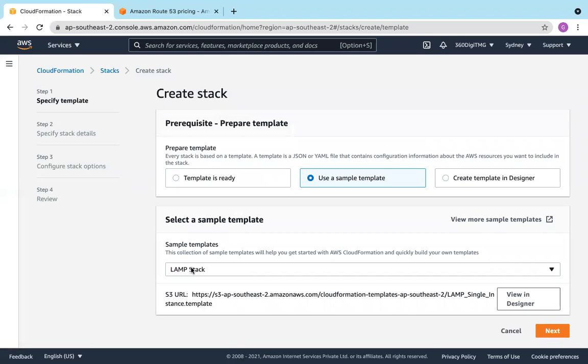Automatically this LAMP stack is available at this place. And how? AWS already creates one S3 bucket with CloudFormation templates and puts this LAMP stack there. This is a sample template provided by AWS itself. They create this S3 bucket and put the LAMP stack details there. So let us see what happens. We will say view in designer.